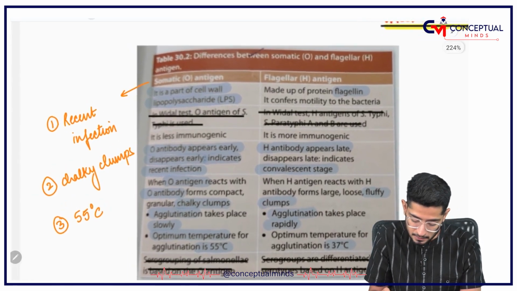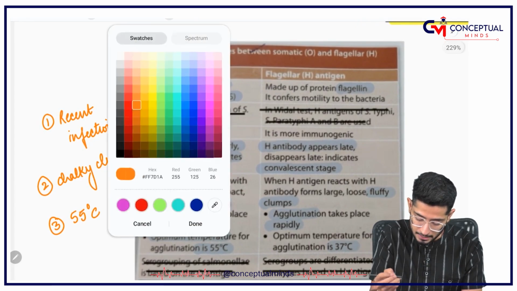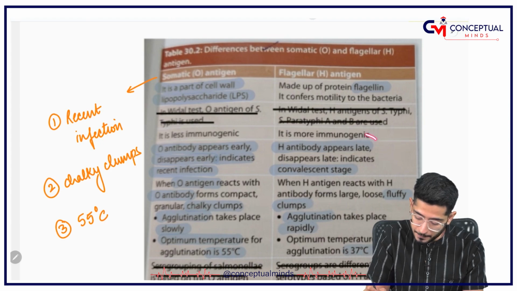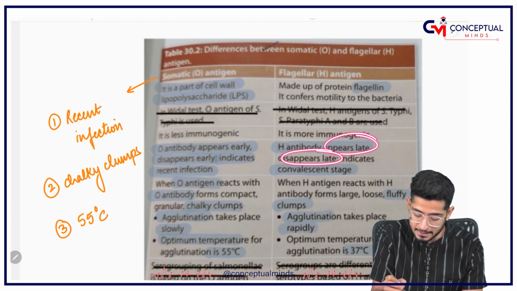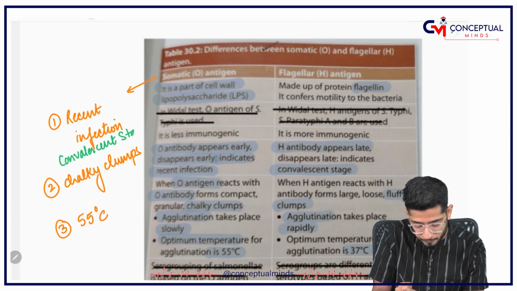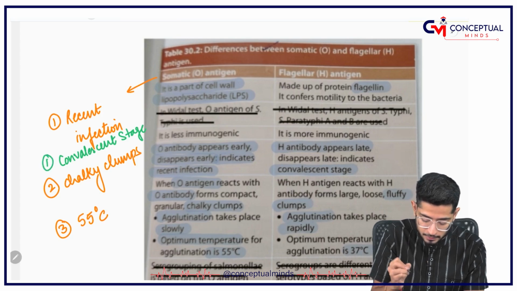Whereas H antigen, I'll write the H antigen with another color. H antigen, remember, it appears late, it disappears late. It is an indication of convalescent stage. So, this is about the H antigen.